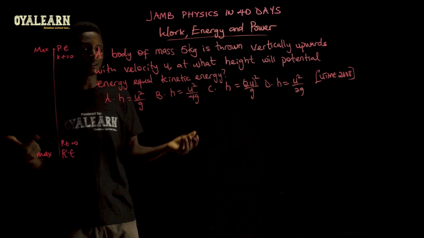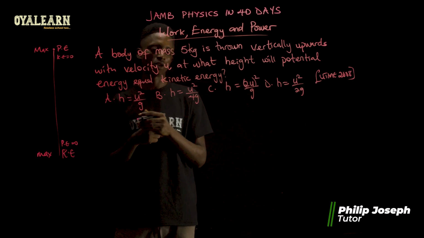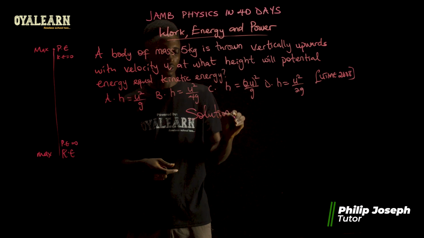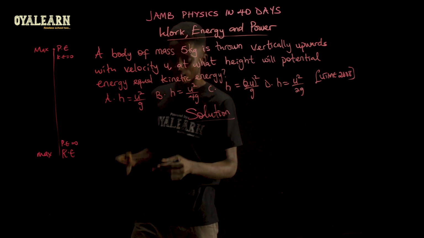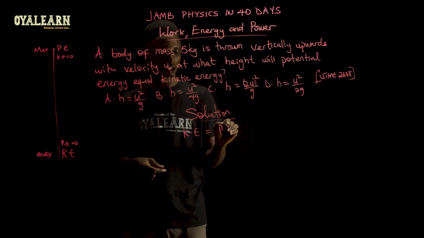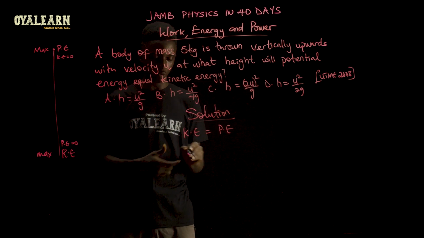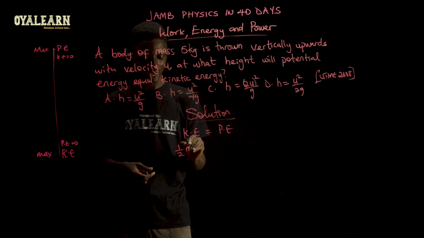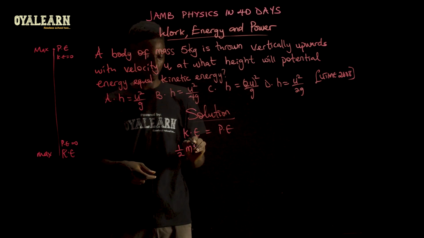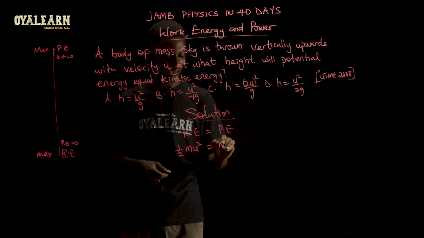So at the point where everything is equal, applying the law of conservation of energy, all we have to do is equate them. So let's equate kinetic energy and potential energy. That is, kinetic energy equals potential energy. Now, kinetic energy is given as half mv squared, so that is 1 over 2 m, and the v is given as u in this case, so we say u squared, equals potential energy, which is mgh.